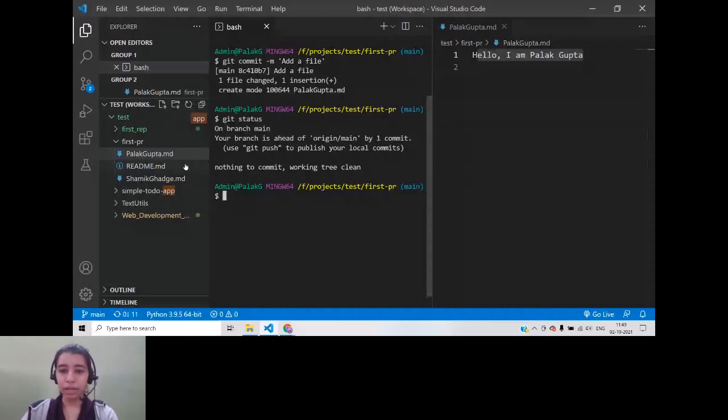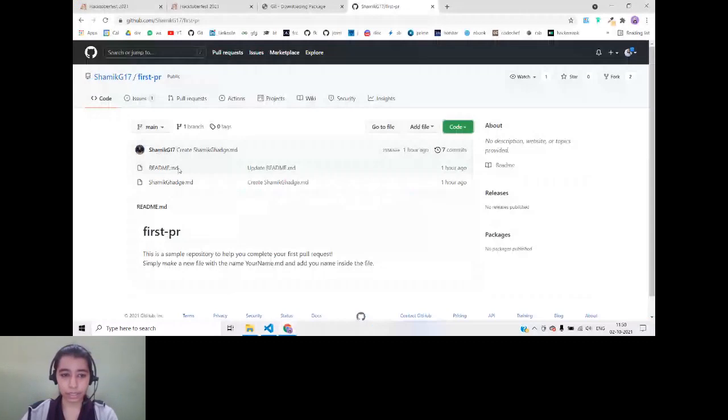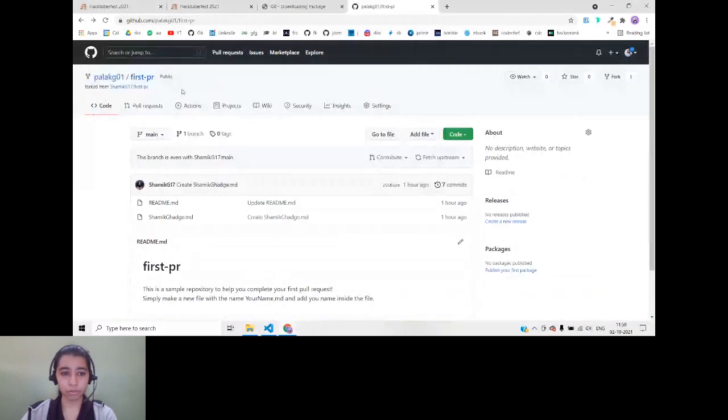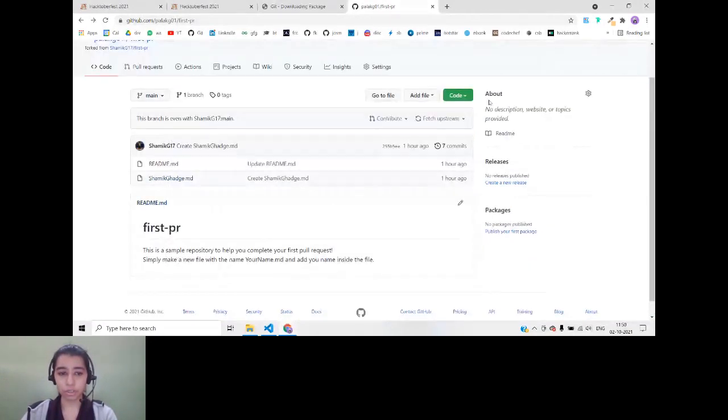What you have done is you have added the file in your local machine. If you go to your fork, okay? Please make sure you go to your fork. If you look at your forked copy, you will see that the file is not there. There are no changes over here. Why? Because all the changes were made locally. That's why it shows that you are ahead. You have done extra things which are not present here. So for that, what we have to do is git push.